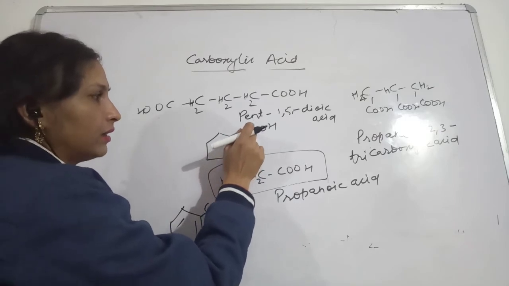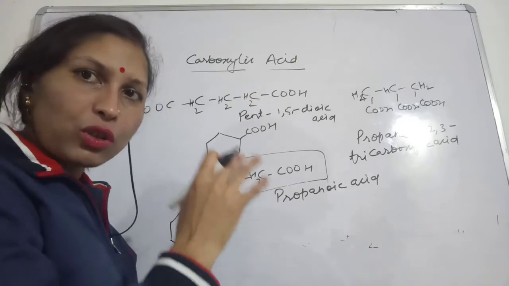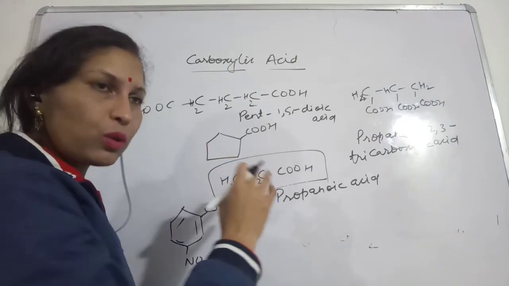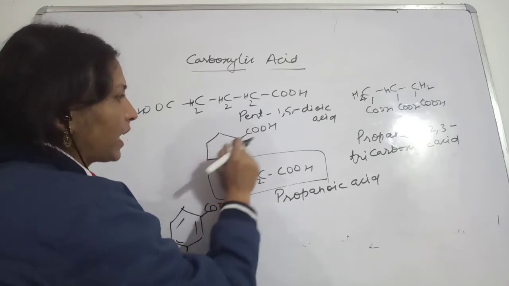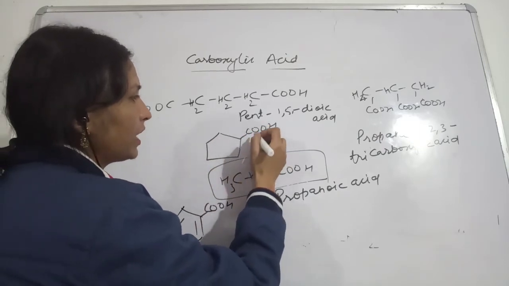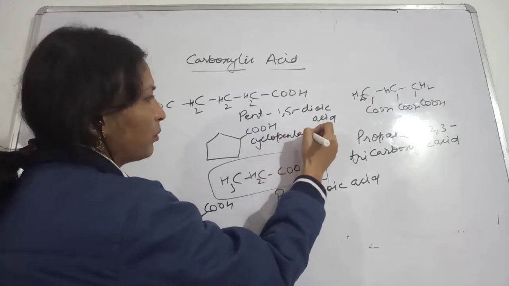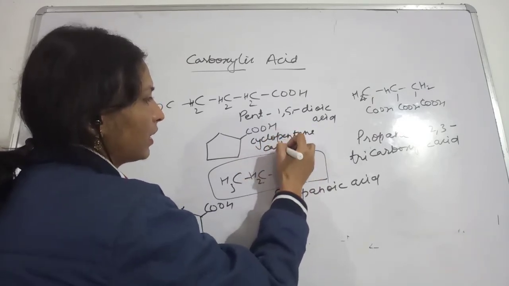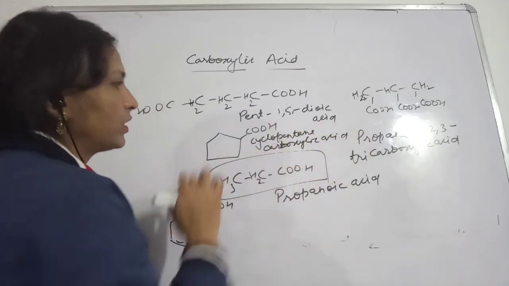We have a special rule for them. So this compound will be named cyclopentane carboxylic acid. Okay, so this will be the name of this compound.